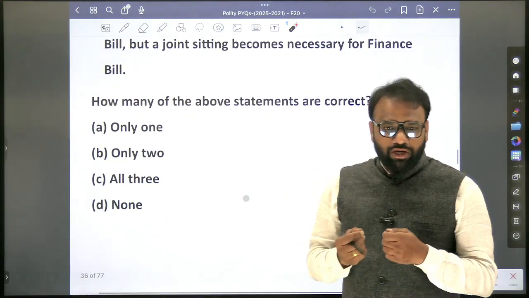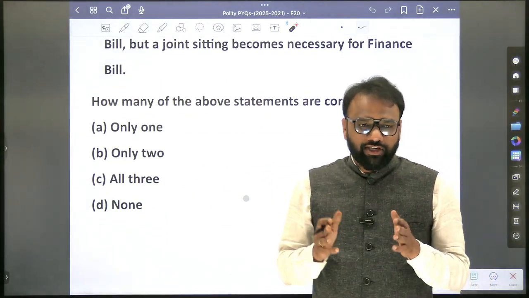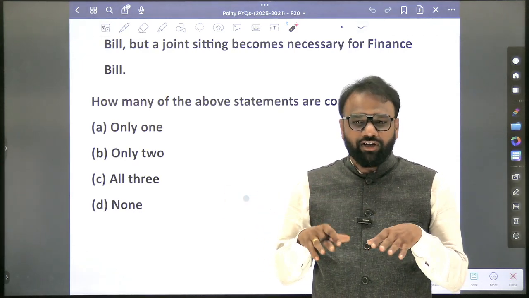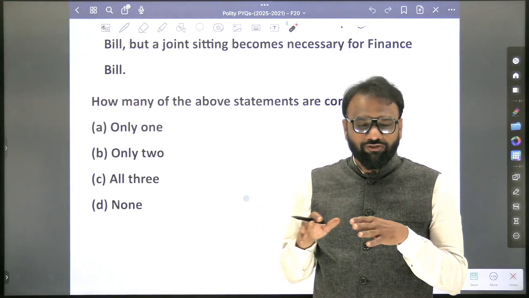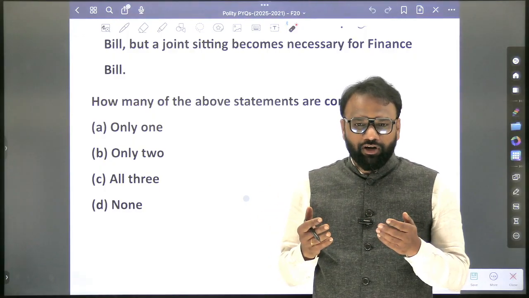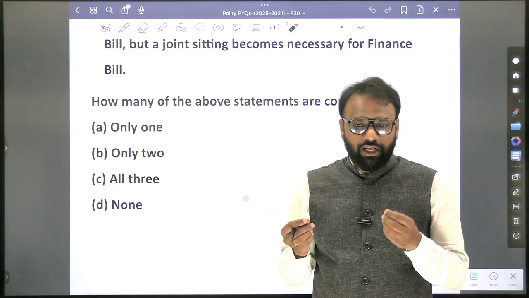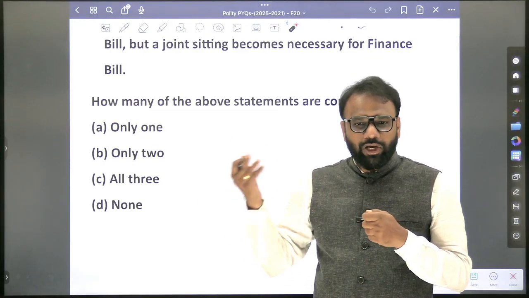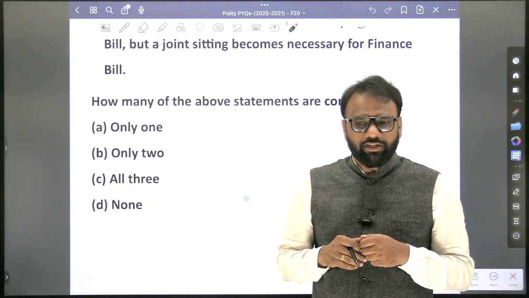So what level of clarity are they expecting? Now it's very easy, because the exam is already over and we are sitting in a comfortable room, and we also have the luxury of time, we can think. But in the examination hall, to answer such questions, a lot of clarity is required. Only if we have that clarity will we be able to answer, and there is no elimination.